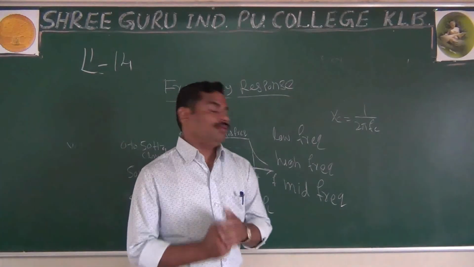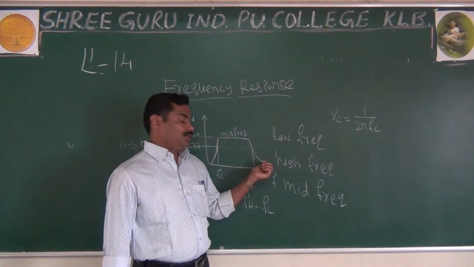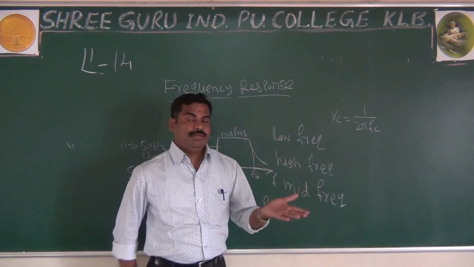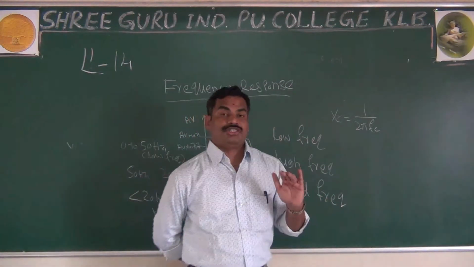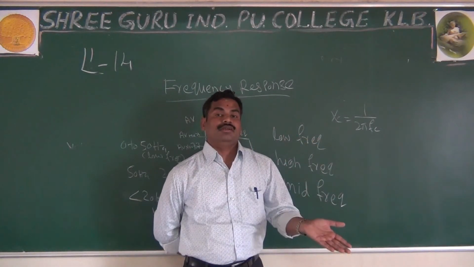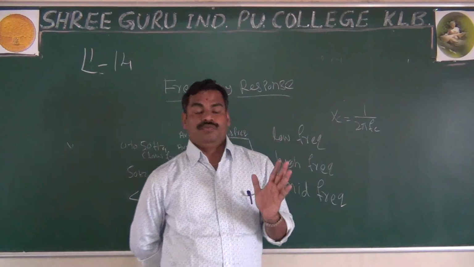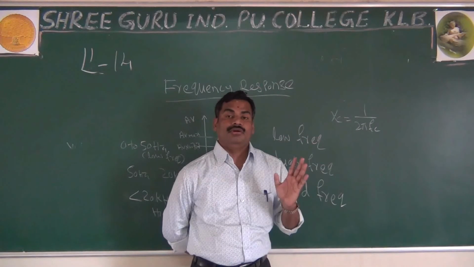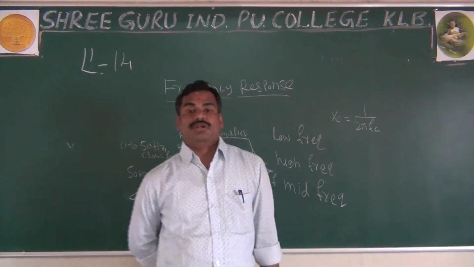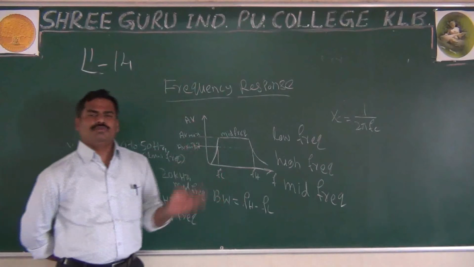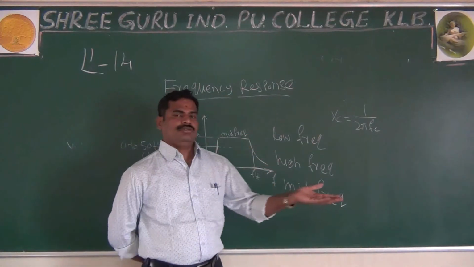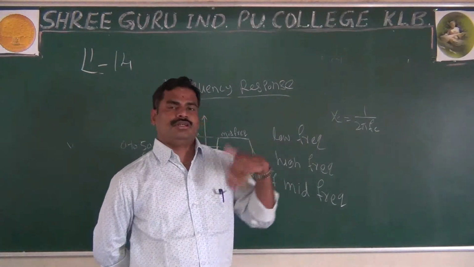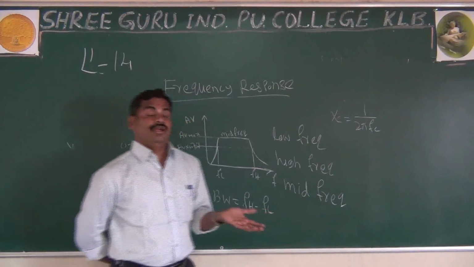It means for high frequency, why does the gain reduce? Because in high frequency, your transistor capacitance or wiring capacitance has very low reactance. This low reactance is in parallel with the load resistance RL. That's why all the current drops across the capacitor, and nothing drops across your output RL. Whatever the current or voltage, it drops across your reactance.